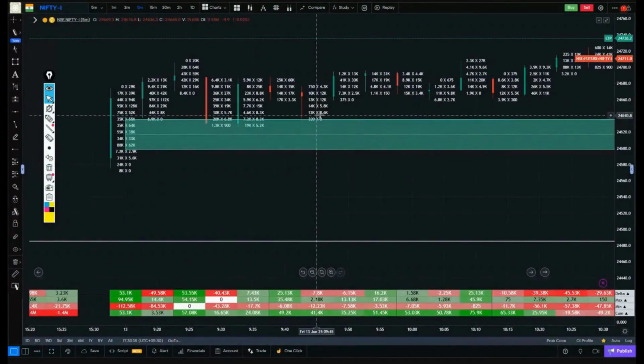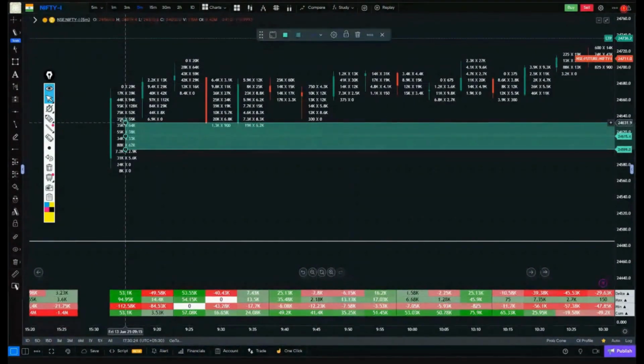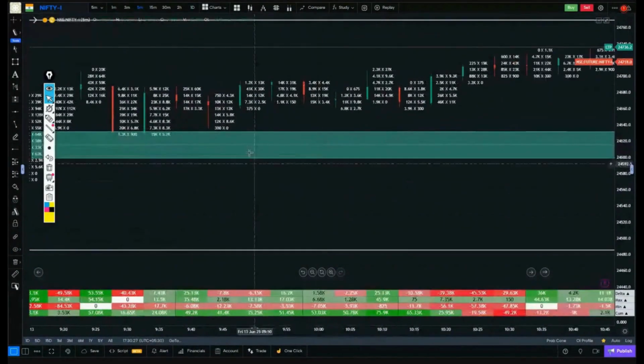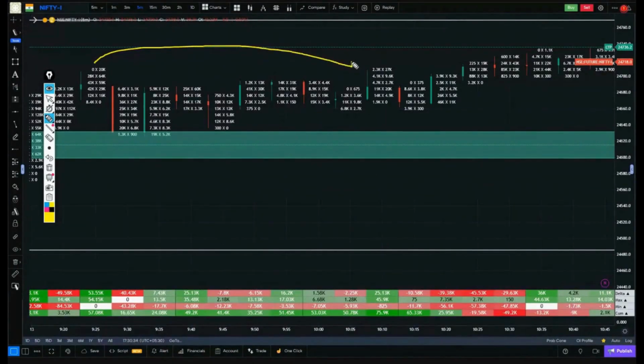There was a decent pullback. Somewhere, we could say that it was risky because there was a lot of buying and selling happening. You don't usually see this much buying and selling. There was a pullback, and we saw a slight upward movement. Till where? First, it only went up to the buying absorption zone. Okay.